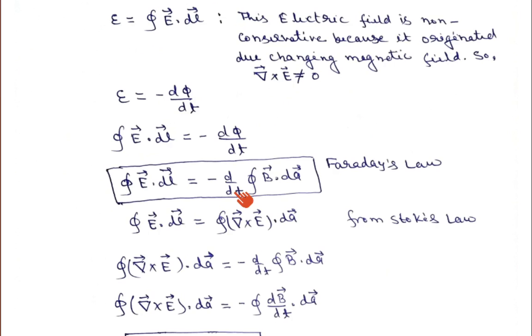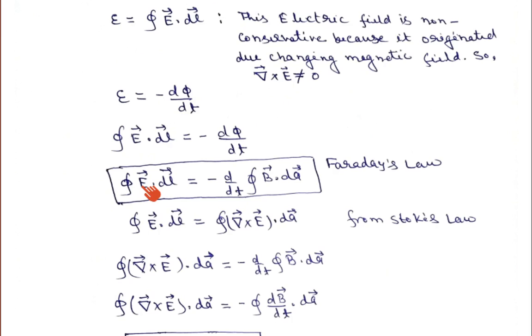This electric field can be induced by other sources also. When I was explaining the EMF, electromotive force, we connected the circuit with a battery. In a battery, chemical energy is converted into electrical energy, and that chemical energy builds up an electric field within the terminals of the battery. That is what we learned earlier.